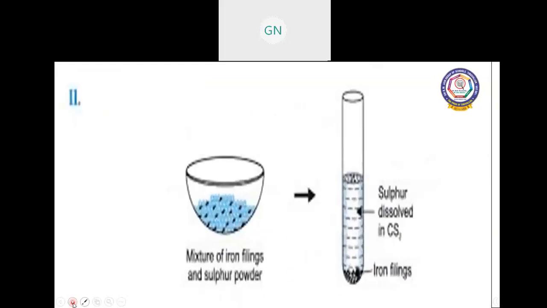Let us see sulfur. Now the same mixture we take in a test tube and add some carbon disulfide, CS2. Carbon disulfide can dissolve the sulfur powder. So the iron filings alone are separated and settle at the bottom of the test tube. So it shows the sulfur property. So in the mixture the components show their individual properties.